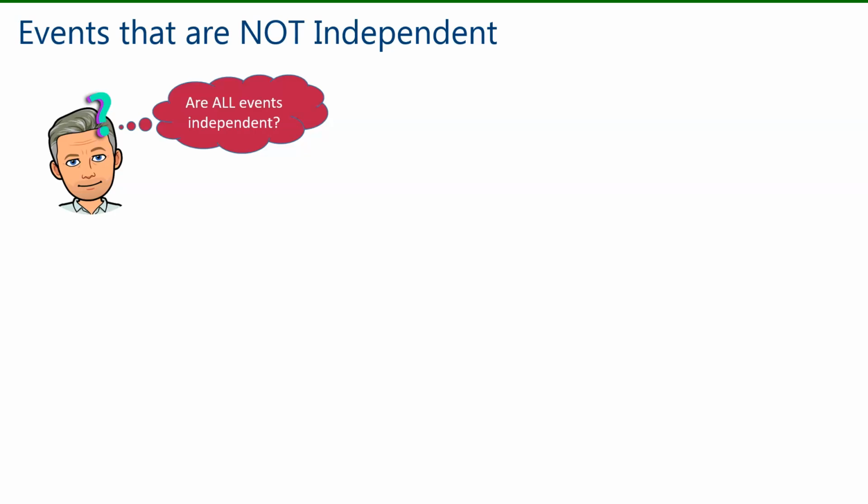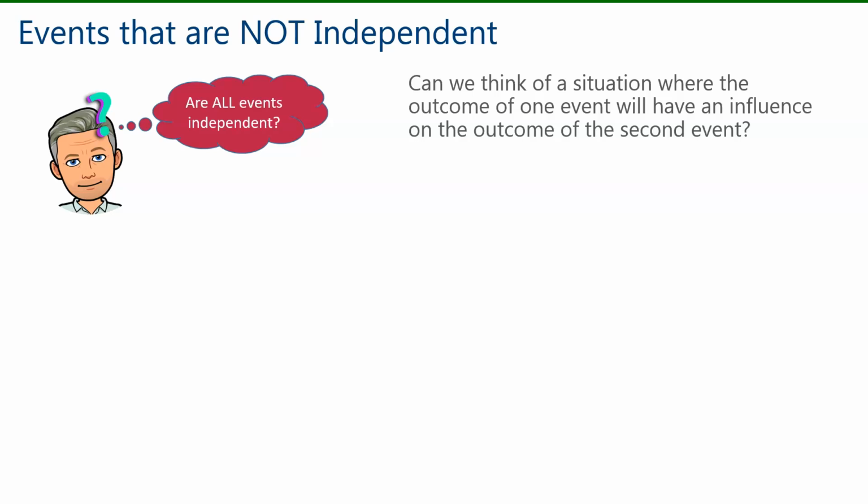You may be wondering then, are all events independent? Can we think of a situation where the outcome of one event will have an influence on the outcome of the second event? And that's what I'm going to present you with now. A couple of examples to illustrate the fact that not all events are independent.